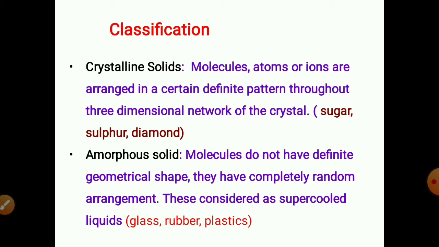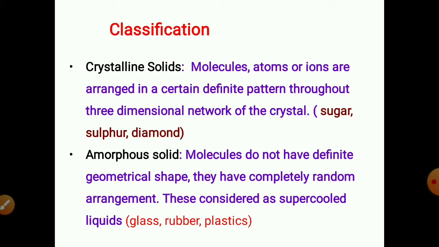If you see examples of these crystalline solids, for example, sugar crystals, sulfur, sodium chloride, as well as diamond, which is the best example of crystalline solids. Now let's see the amorphous solids.